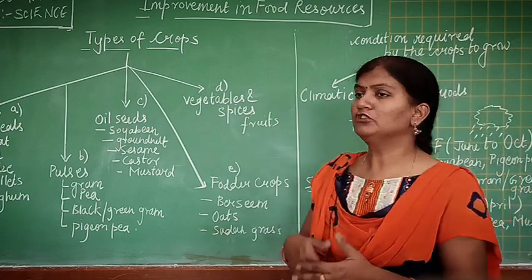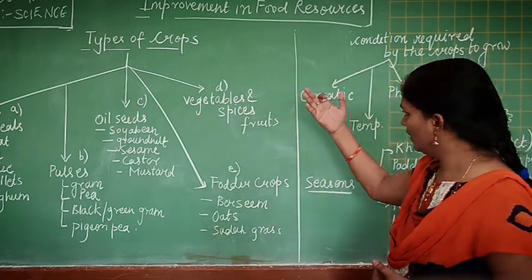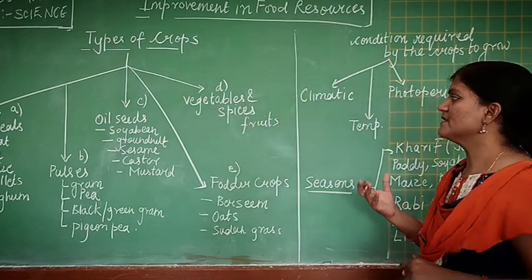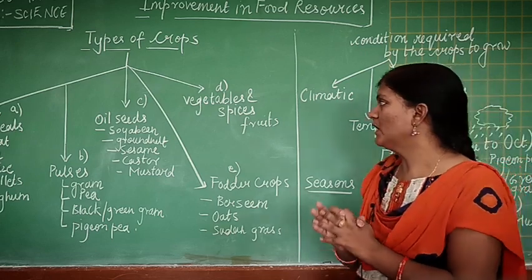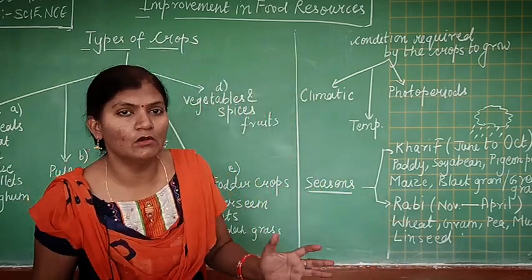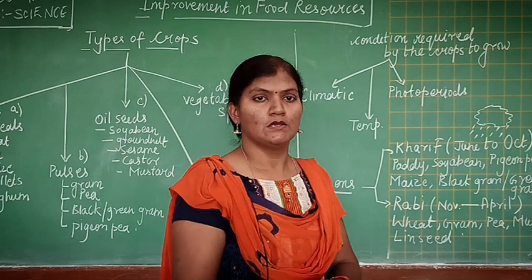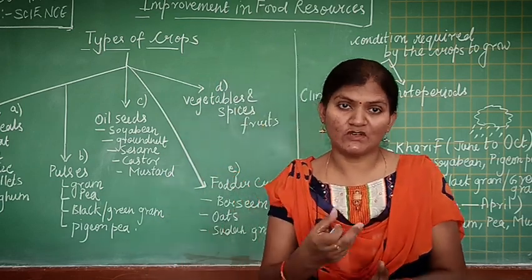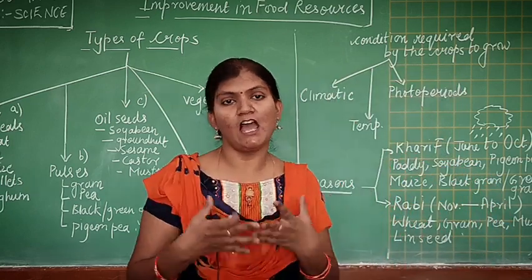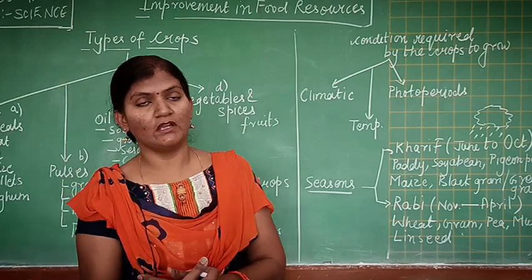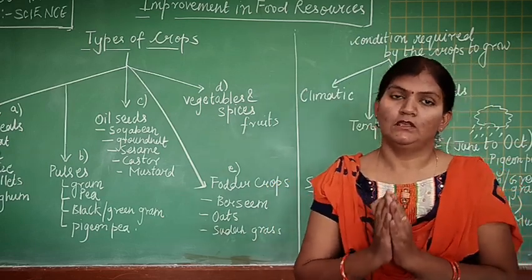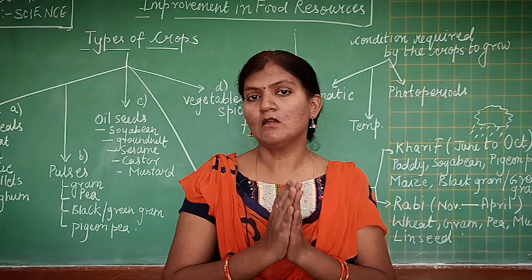Then we'll come to the fourth type of crop, that is vegetables, spices and fruits. Vegetables, spices and fruits are a very good type of crop which provides you a variety of vitamins and minerals. And vitamins and minerals are needed in traces, in a limited quantity, but we need them daily in our diet because they have some specific and special role in our body. They prevent us from deficiency diseases. At the same time, they also increase the immunity of our body.